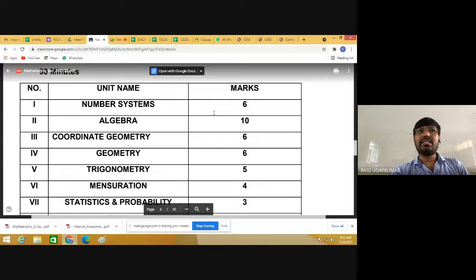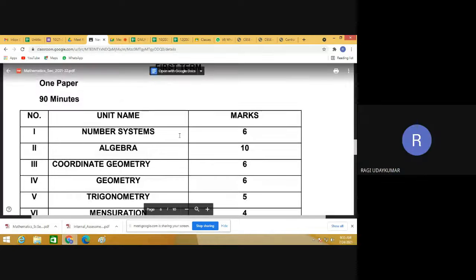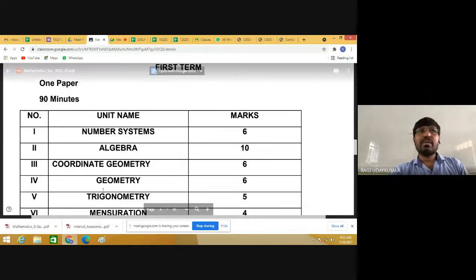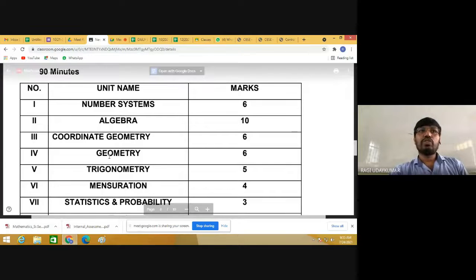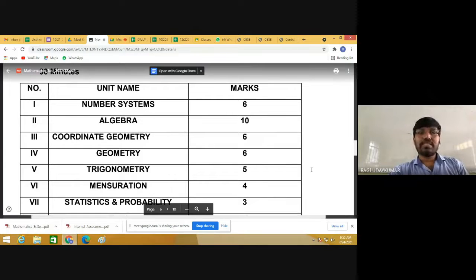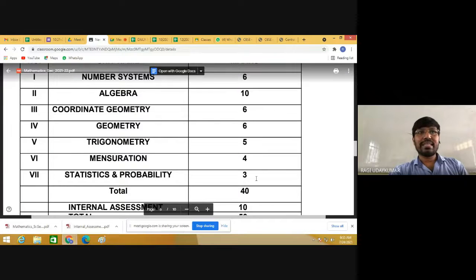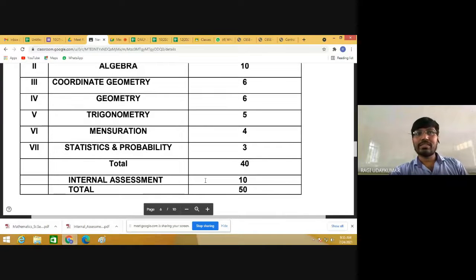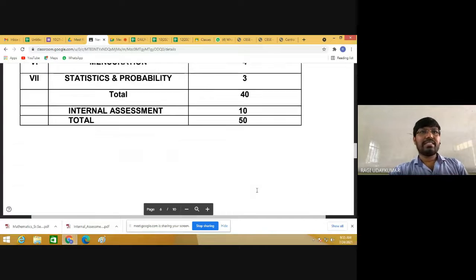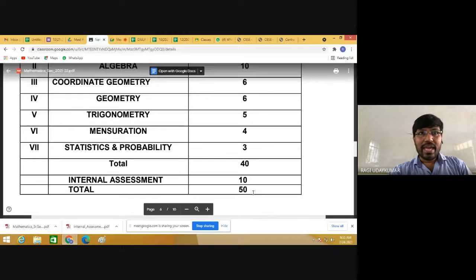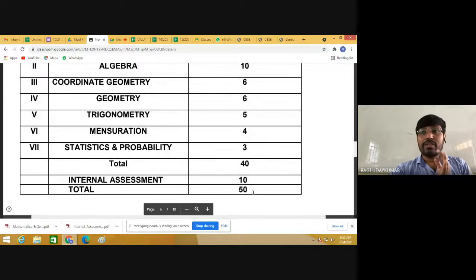Number system is given 6 marks, algebra 10 marks, coordinate geometry 6 marks, geometry 6 marks, trigonometry 5 marks, mensuration 4 marks, statistics and probability 3 marks. A total of 40 marks paper will be there, and 10 marks internal assessment will be there. In total, the first term will be of 50 marks. So at every point CBSE is ensuring that every student should get in touch with the school every time.